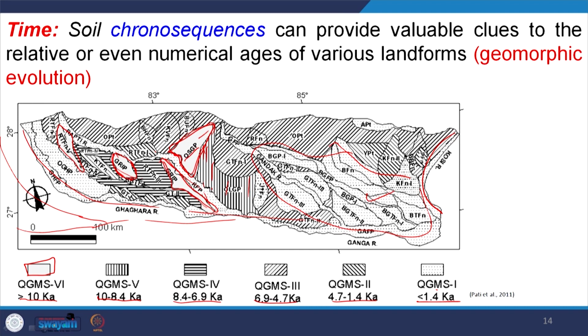The soil chronosequence of an area also indicates the climatic condition in the past, the tectonic scenario in the geological past, and the parent material that was there. So the geomorphic evolution of an area can be well established through soil chronosequence, which is nothing but the time-based arrangement of the soil in a particular area.